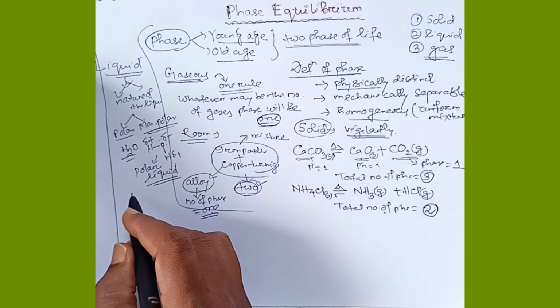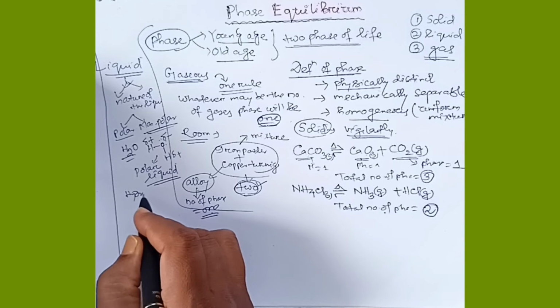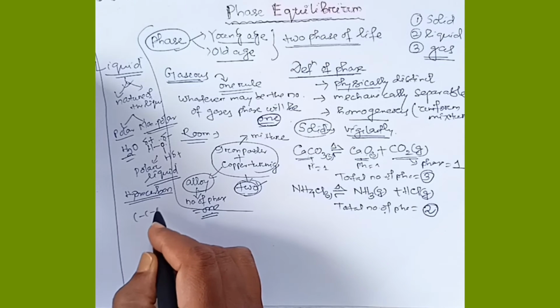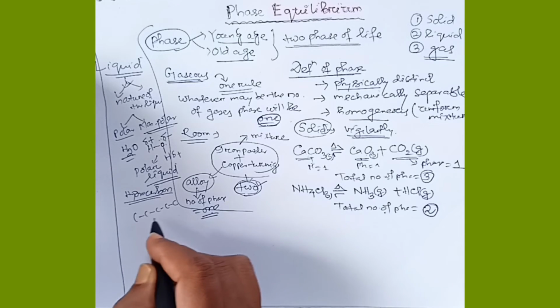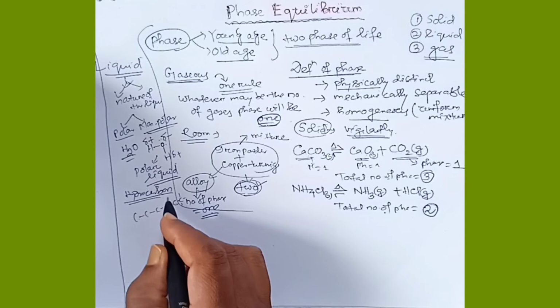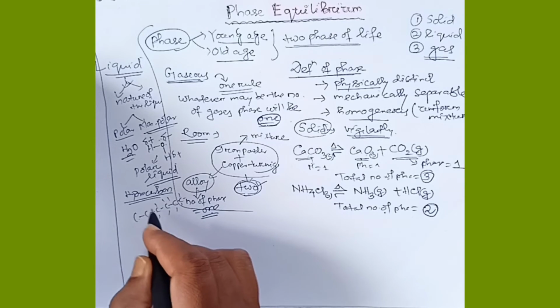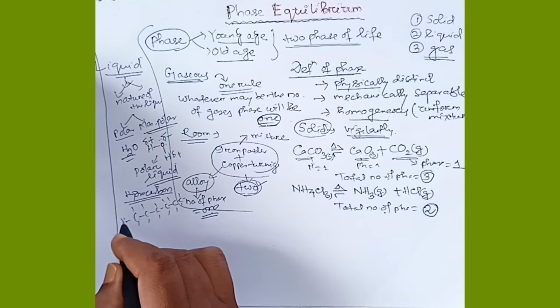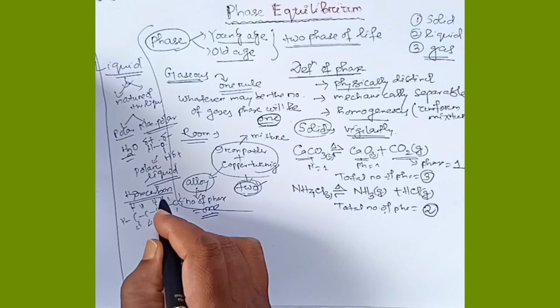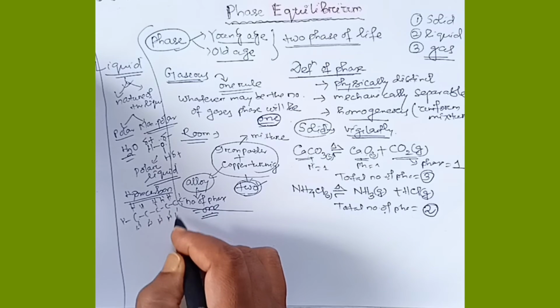But if we will see some hydrocarbons, for example hexane molecules, it contain 6 carbon atom, 1 2 3 4 5 6. So it is surrounded by hydrogen atoms. So is this molecule polar or non-polar? You think.